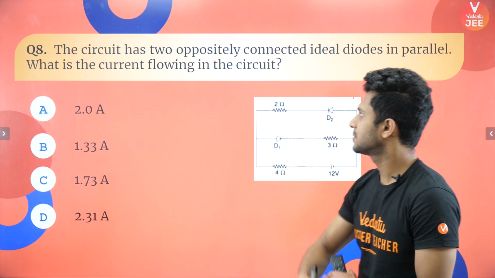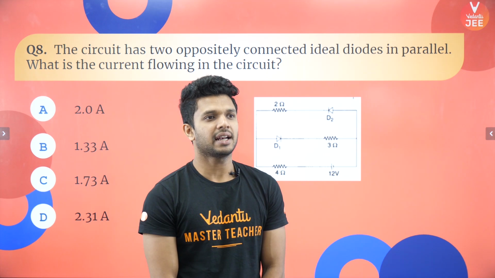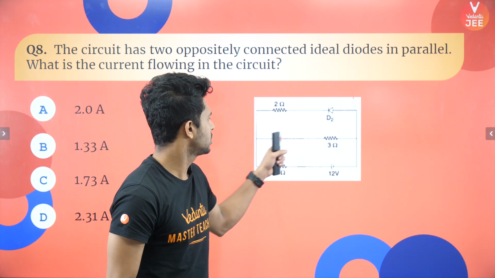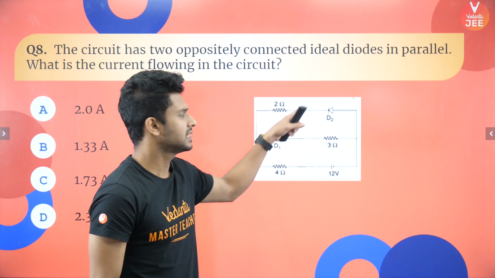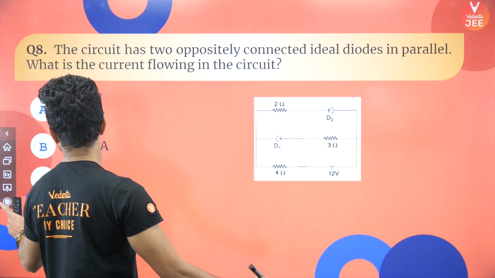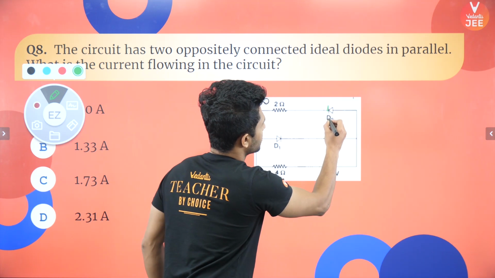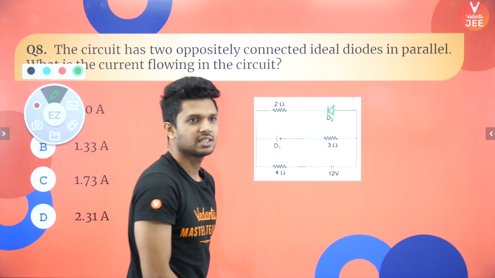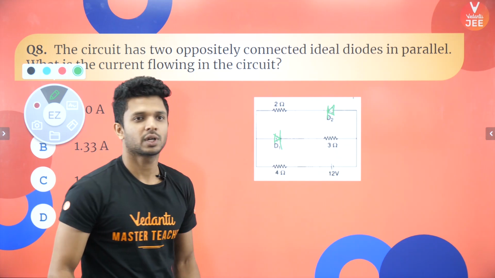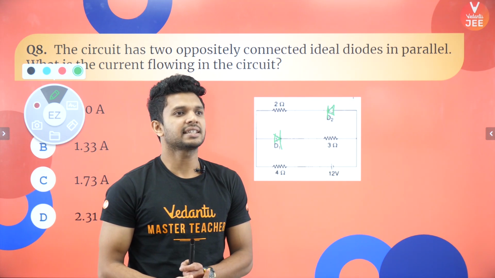Good. Next. The circuit has two oppositely connected ideal diodes in parallel. I hope you can see it, right? So there are 2 ohm and 3 ohm resistors, one diode is in this fashion and the other diode is in the opposite fashion. I hope everyone can see that. Now they are asking for the current.